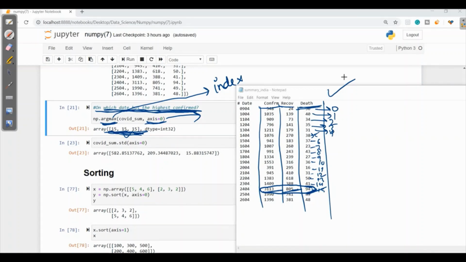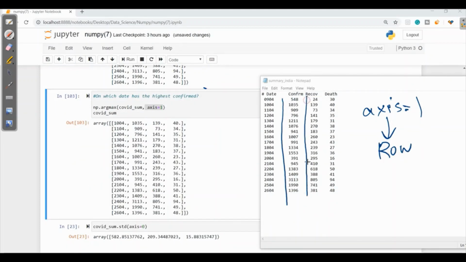Now let's see for axis is equal to 1. Axis is equal to 1 refers to row wise. Here, out of 1035, it will consider confirmed as 0, recovered as 1, death as 2. So here it will return the index of the highest value from confirmed, recovered and death.